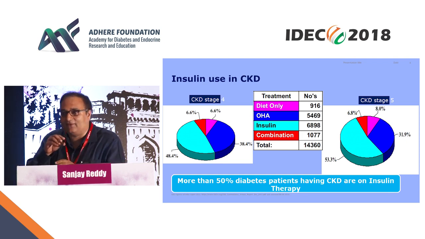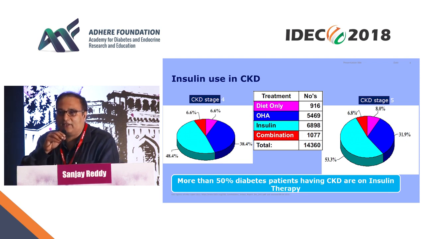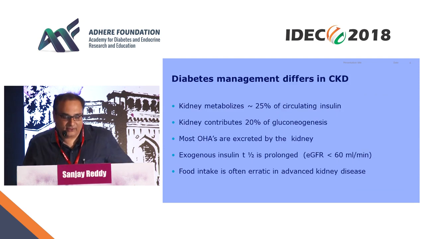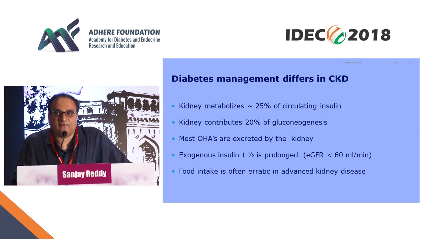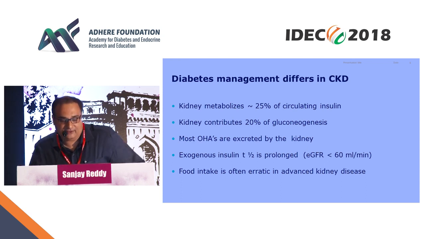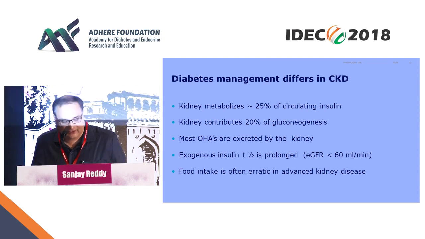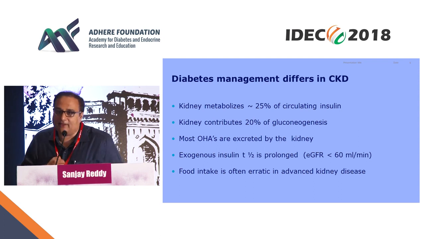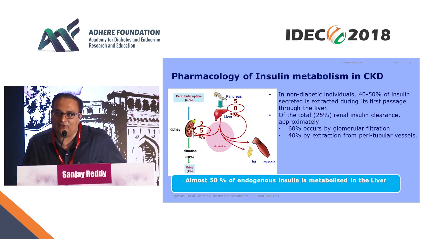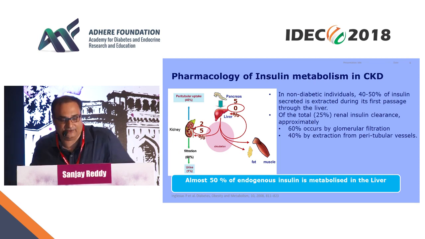So what is different in chronic kidney disease? We all know the kidney metabolizes 20% of circulating insulin and contributes 20% of gluconeogenesis. Most OHAs are excreted by the kidney. For exogenous insulin, the half-life of insulin is prolonged if the eGFR is less than 60. Food intake is often erratic in advanced kidney disease. So all these are to be kept in mind when you want to choose a type of insulin to use in patients with kidney disease.